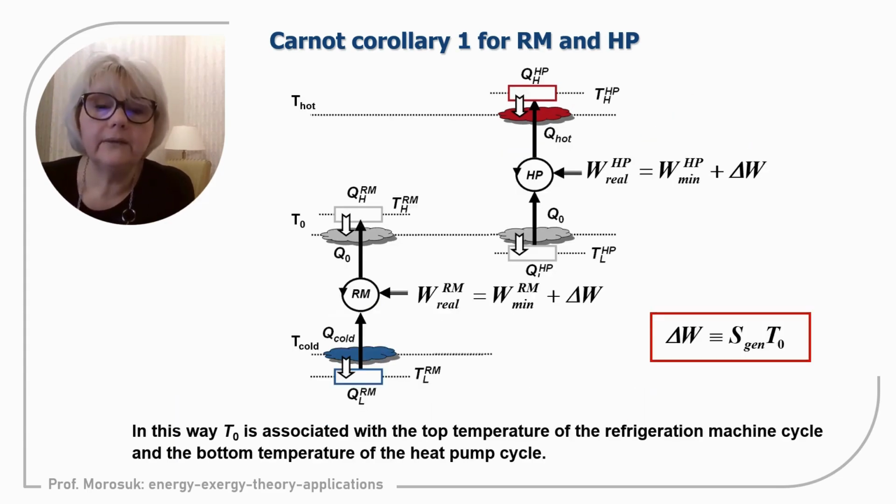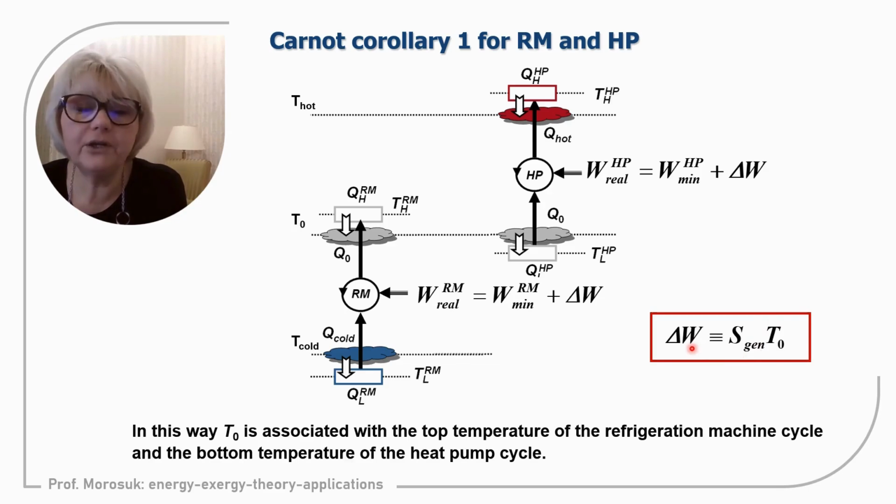And now, a few words regarding the thermodynamic theories and also regarding the terminology. As I already mentioned, Gouy and Stodola independently say that the extra work that we need, that we cannot generate for the heat engine, is entropy generation and the lowest temperature of the cycle.